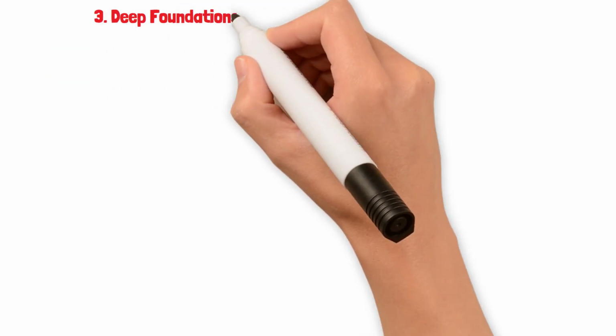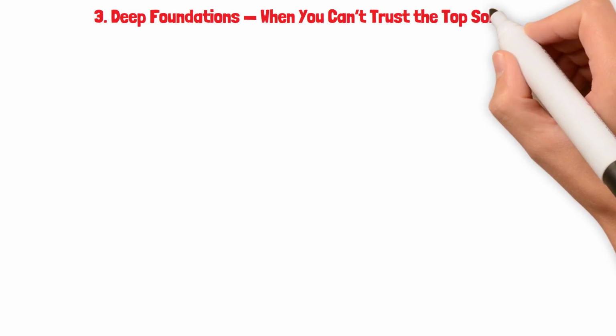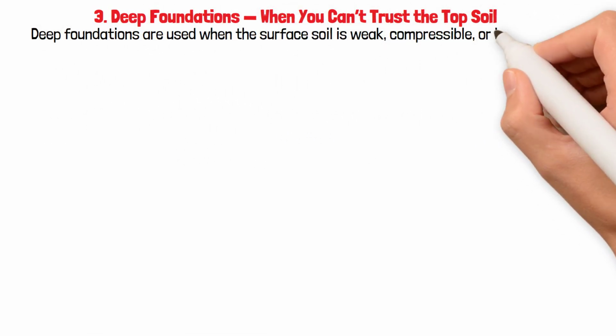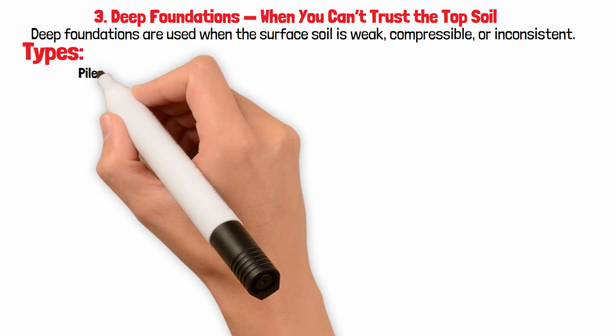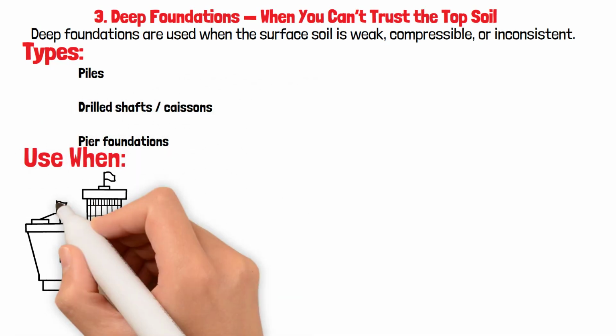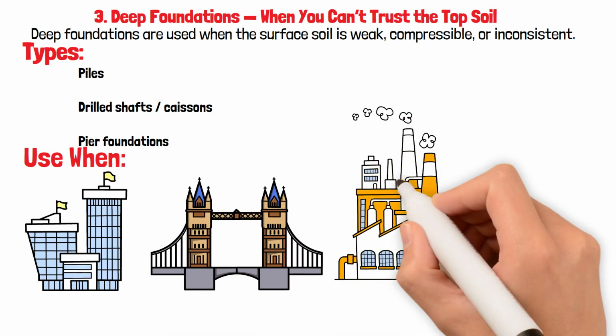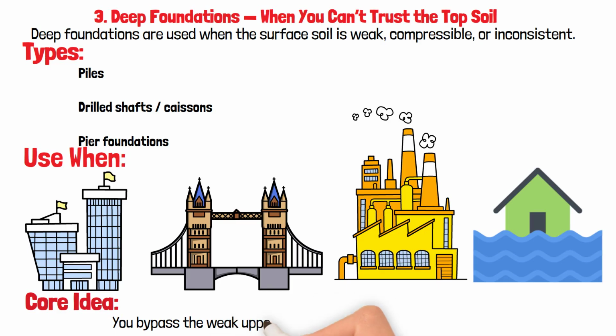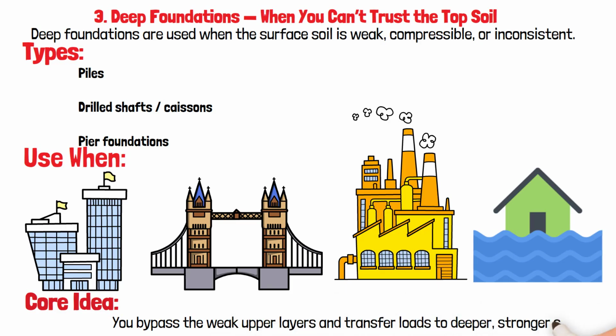3. Deep foundations. When you can't trust the top soil. Deep foundations are used when the surface soil is weak, compressible, or inconsistent. Types: piles, drilled shafts, caissons, pier foundations. Use for high-rise buildings, bridges, heavy industrial structures, and waterlogged or clayey soil. Core idea: you bypass the weak upper layers and transfer loads to deeper, stronger strata.